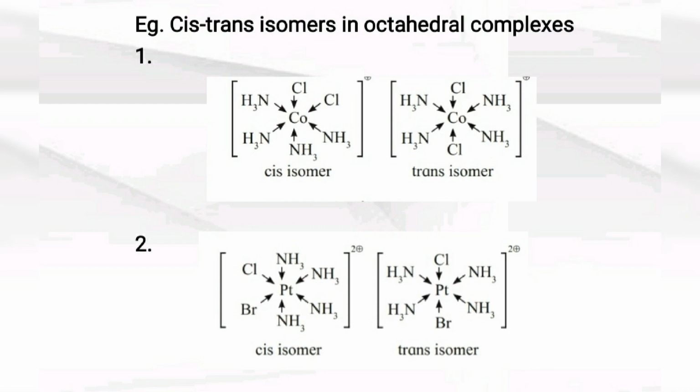We can see more examples of cis-trans type with coordination number 6. See cis-trans isomers in octahedral complexes, having coordination number or ligancy 6. See the first example, cis and trans isomers. Here the chlorine atoms are present on the same side, so it is a cis isomer. And in the second, the chlorines are on opposite sides of the central metal ion, so it is a trans isomer. Also, in the second example, a cis isomer and a trans isomer are present.